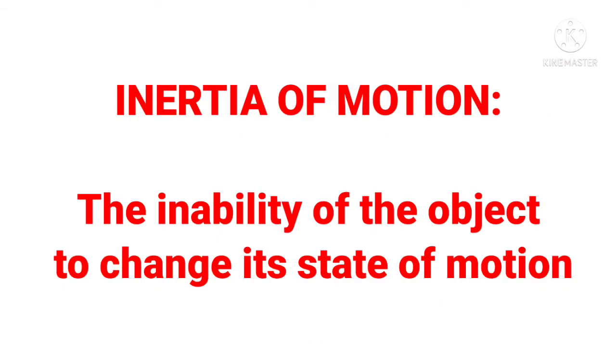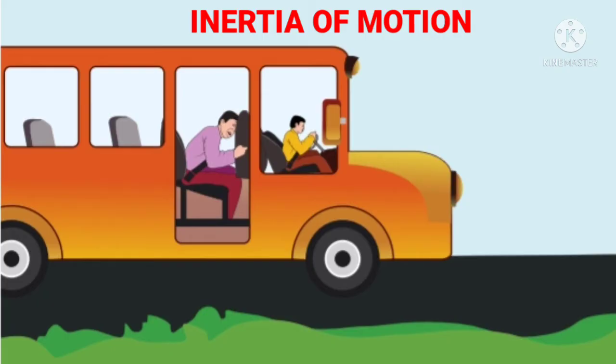And next one, inertia of motion. What is inertia of motion? The inability of the object to change the state of its motion is called inertia of motion. For example, when the bus is in motion and the brake is applied suddenly, what will happen? The passengers will move forward and hit against the front seat.